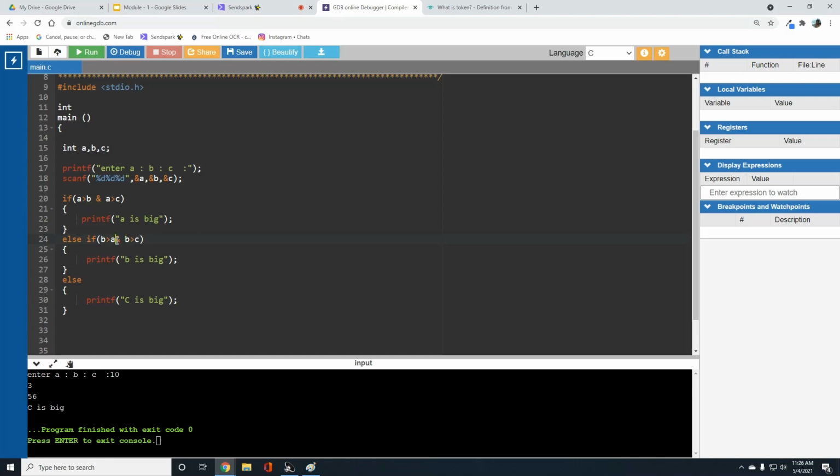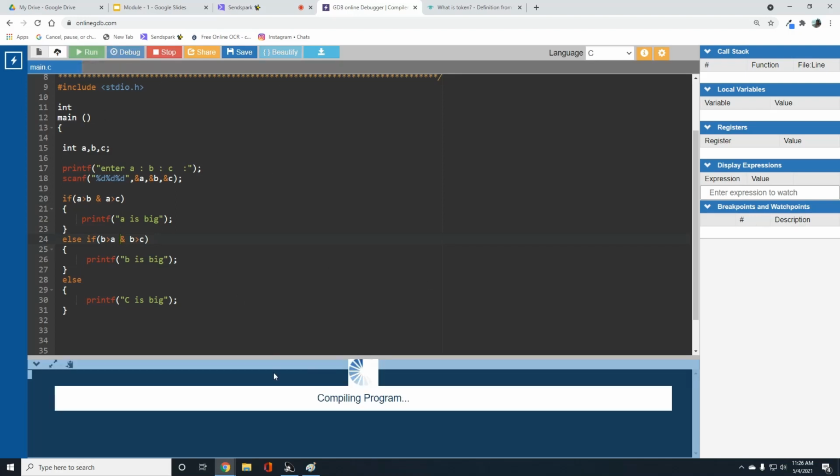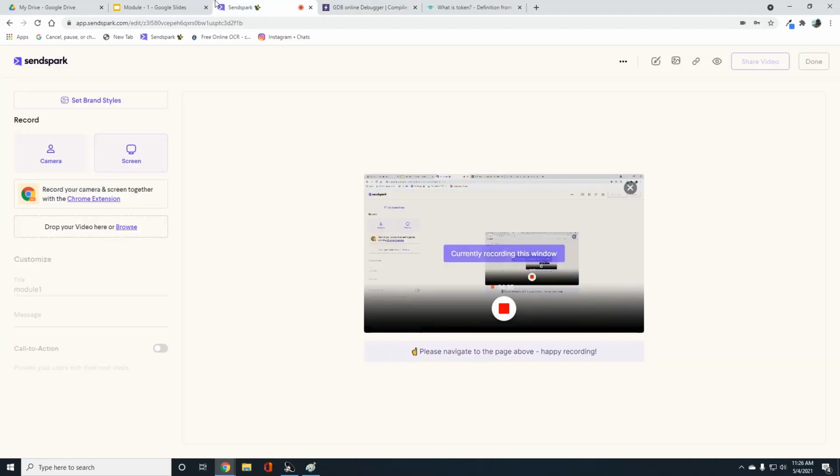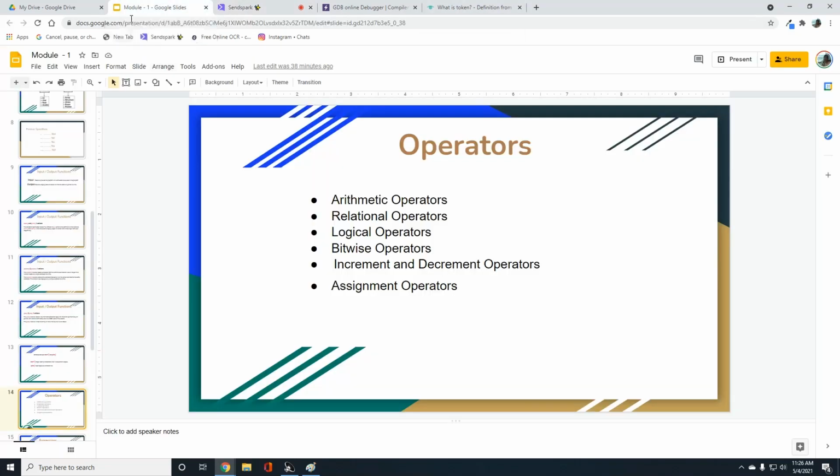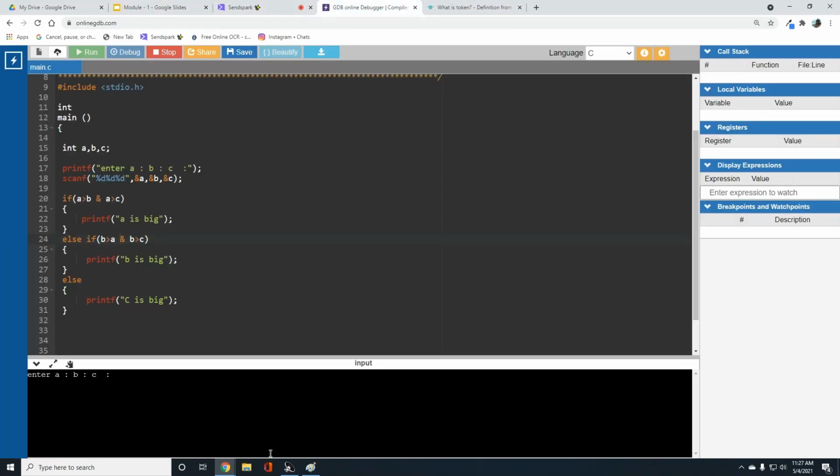So here I replaced the logical AND operator with a bitwise operator. Now I gave a value 10, b value 23, c value 43. I got the correct output, 43. C is the biggest number.